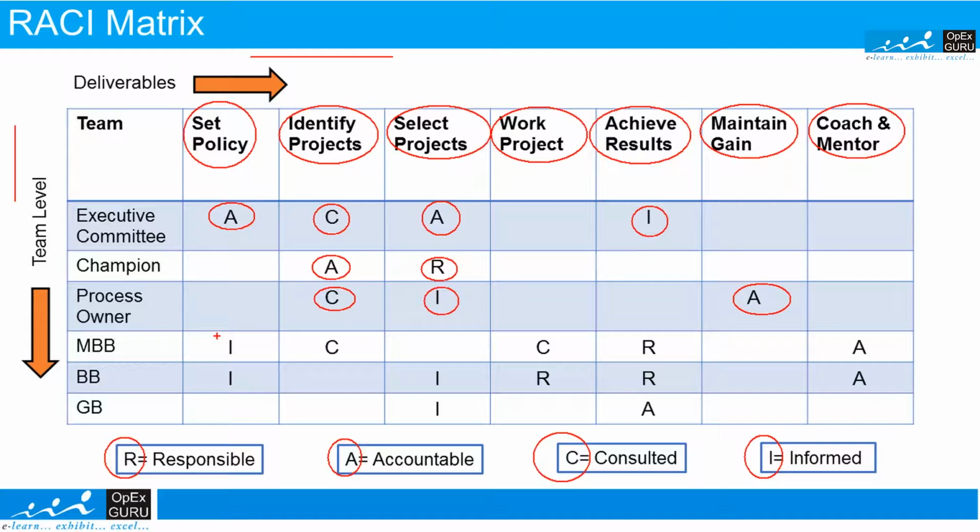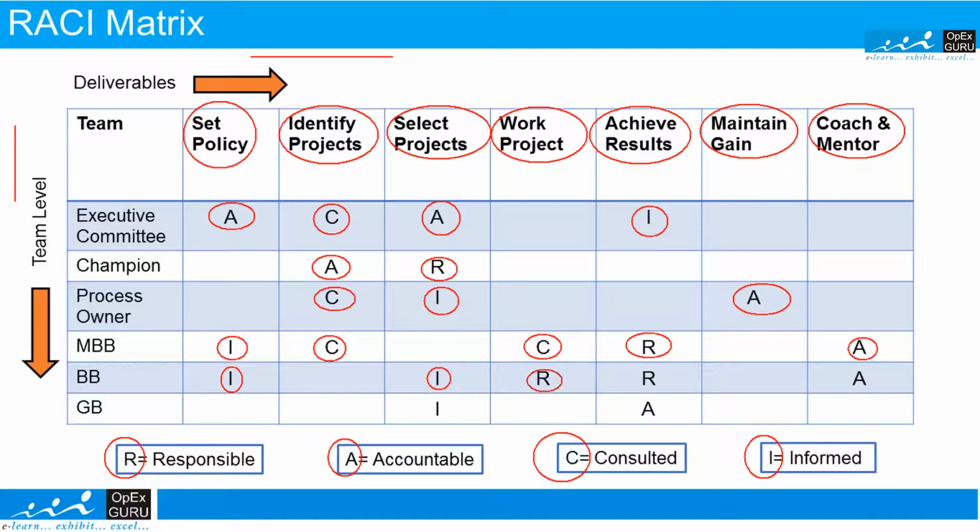The master black belt, or MBB, is to be informed about setting the policies and consulted for identifying the projects. They are consulted for the projects while the team is working, they are responsible for achieving the results, and they are accountable for coaching and mentoring. Black belts need to be informed when you set the policies and when you select the projects.